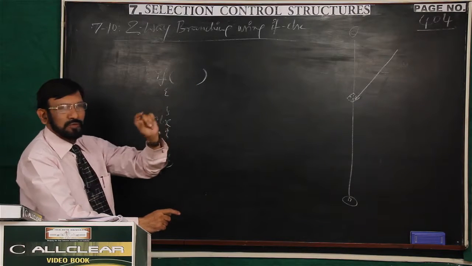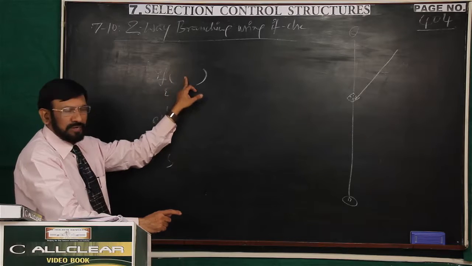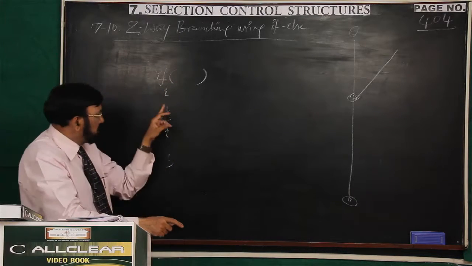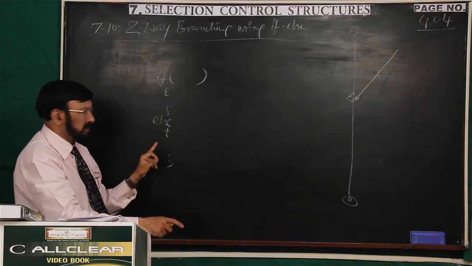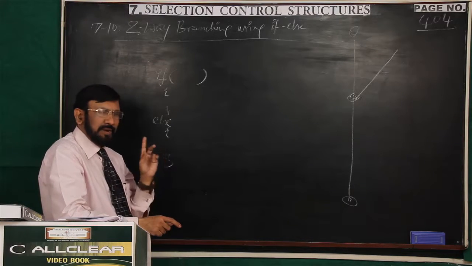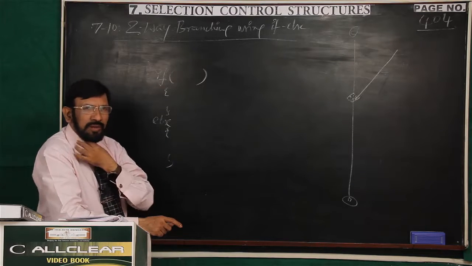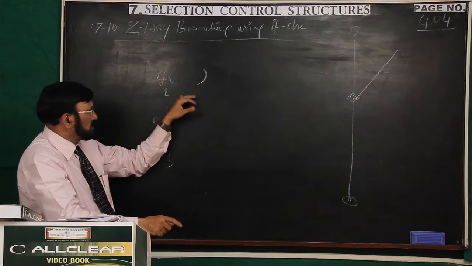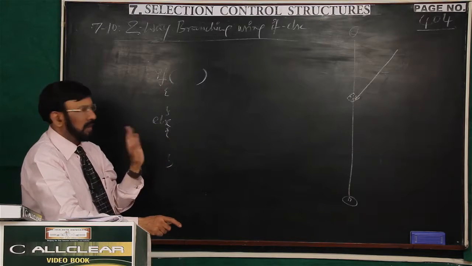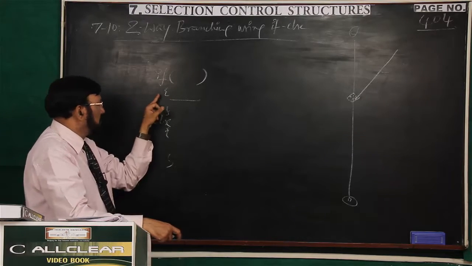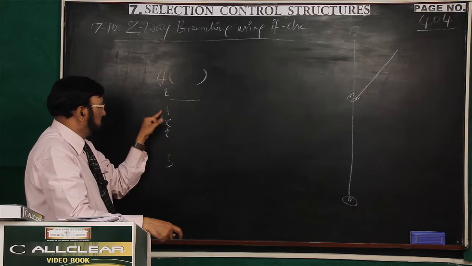Do not use the assignment operator. Statement block I already explained to you. Statement block is applicable to if and else. That means if and else are applicable to only one statement by default. If you want to put more than one statement, you have to create a block, with an opening brace and a closing brace.